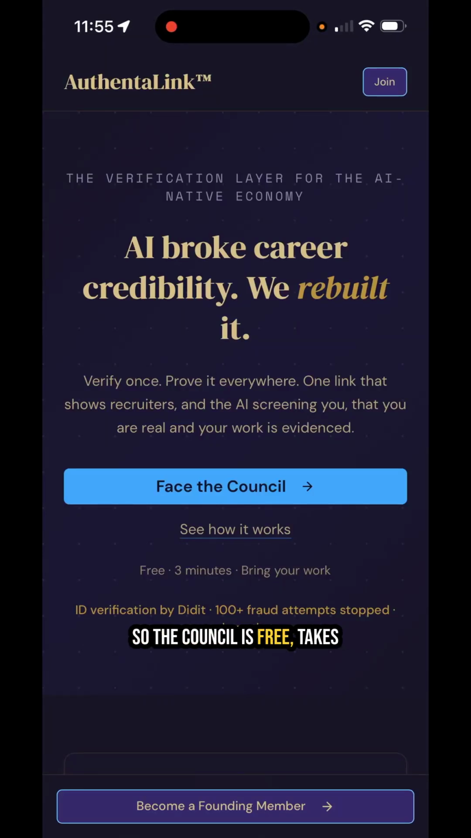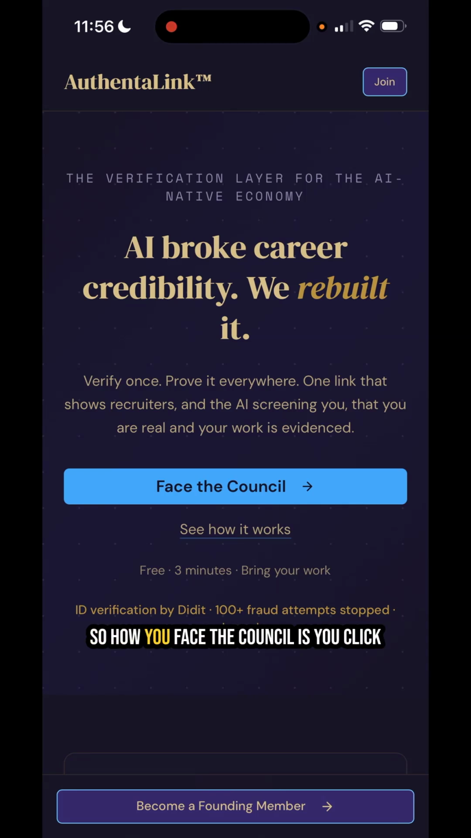So the Council is free, takes about 3 minutes, and you bring your own work with you. You can do it on mobile or desktop. The Council was designed for anyone who is hitting a wall. That wall could be looking to make a career change and trying to get some interviews, or trying to make it past a certain stage in the screening process. Could be a person who has been working hard towards a promotion and can't seem to get that promotion.